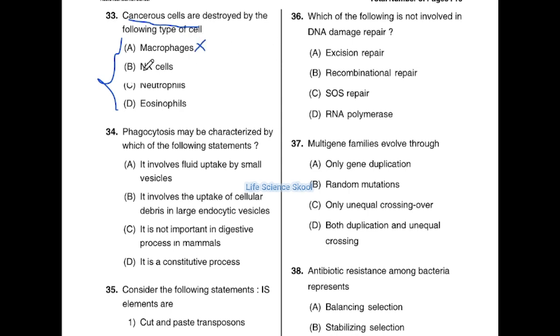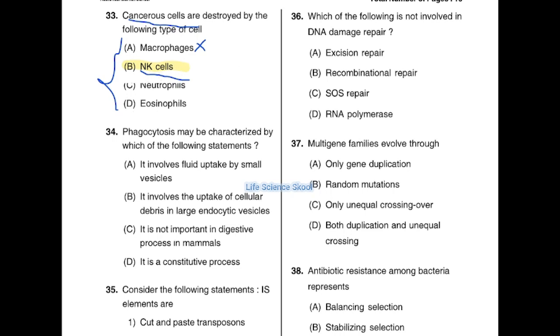Option B, NK cells. What are NK cells? Again, these are also a type of WBCs only. NK means natural killer cells. Natural killers are WBCs that destroy infected and diseased cells, like cancer cells. These are also called effector lymphocytes. Maybe you might get the answer now. So option B is the correct answer. Natural killer cells are the ones that have the capacity to kill the cancer cells, to destroy the cancer cells.